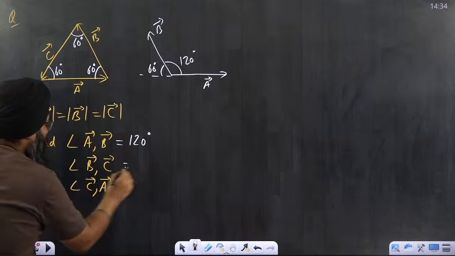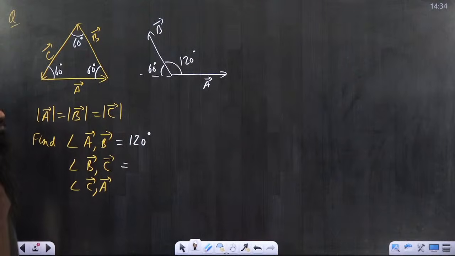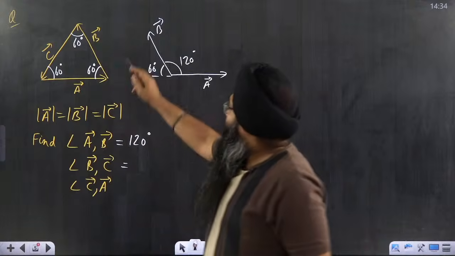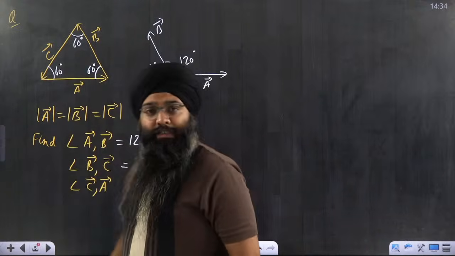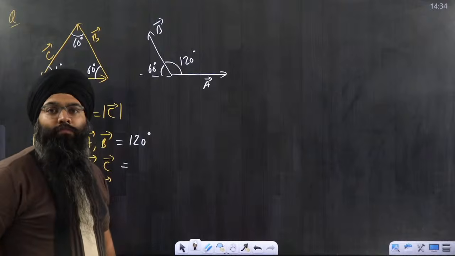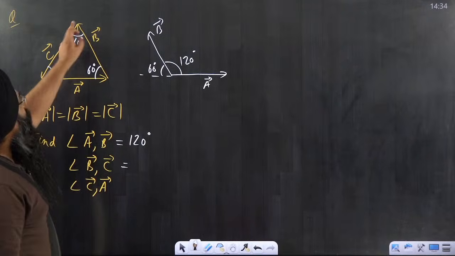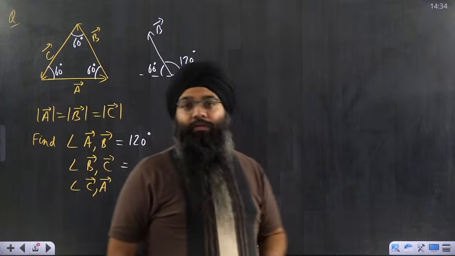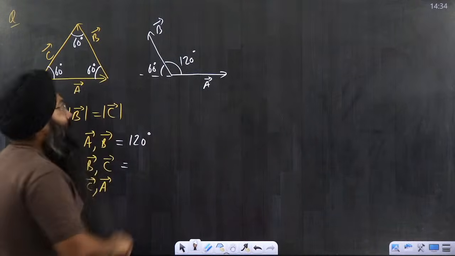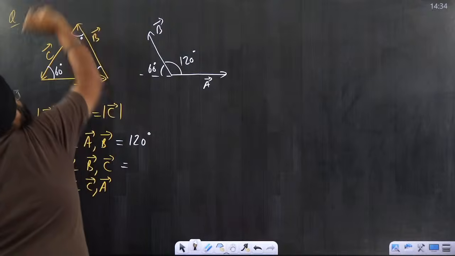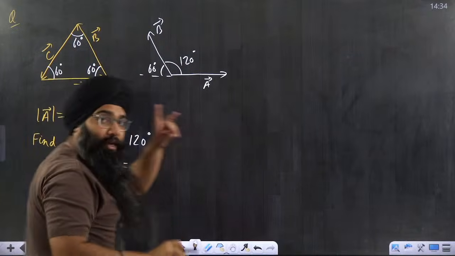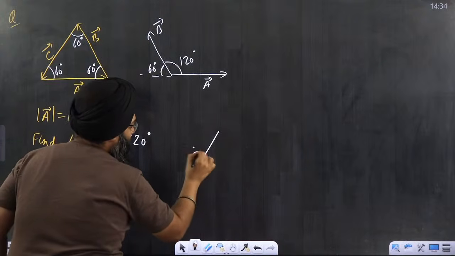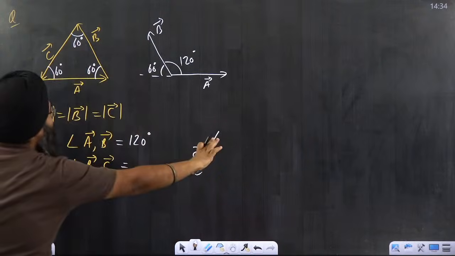Next is to calculate the angle between B vector and C vector. Now it is a tough task. Is the angle between B vector and C vector 60 degree? Not at all. Because here also you are joining head to tail. But whenever we want to calculate the angle, we have to join tail to tail. So we are going to shift this vector ahead. So again I am drawing the diagram. Please see here. This is my C vector, like this only.